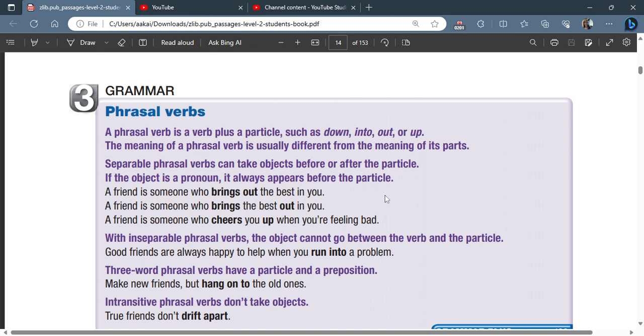So another example would be cheer up. Cheer up is also a separable phrasal verb. So here we have a friend is someone who cheers you up when you're feeling bad. In this case, the object is the word you. Okay. And when you have a pronoun, you must put the pronoun in between the main verb and the particle in a separable phrasal verb. It has to go in the middle, it can't go after.